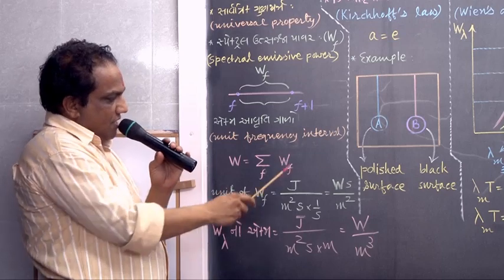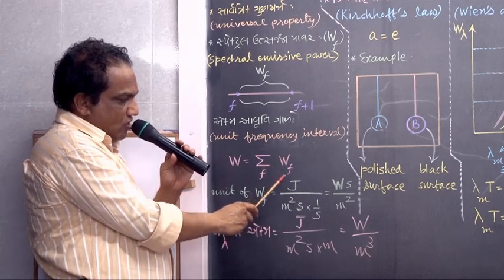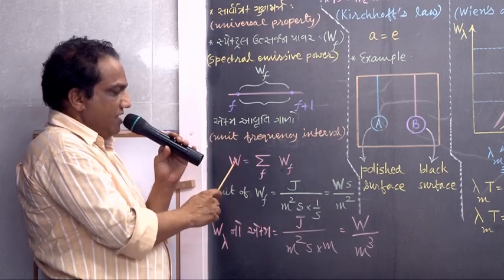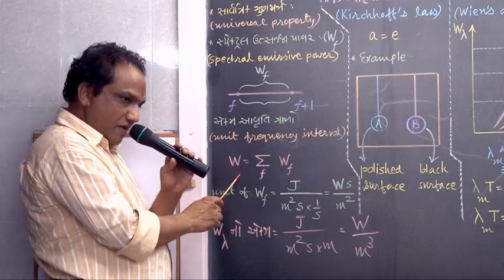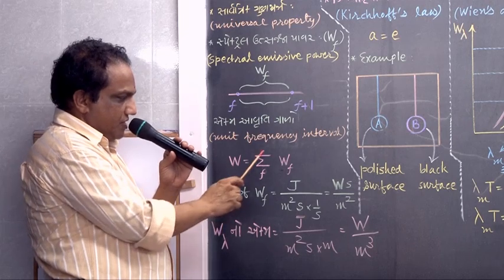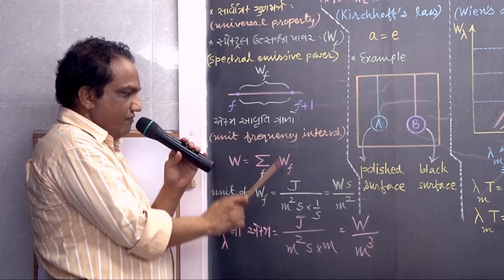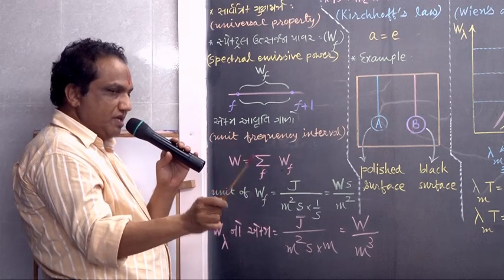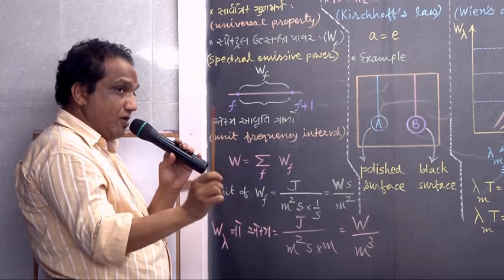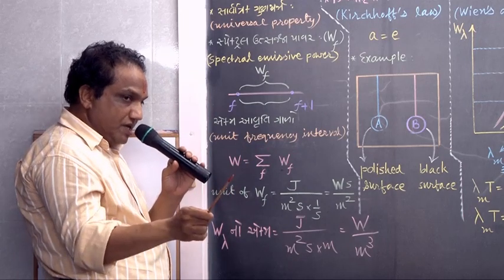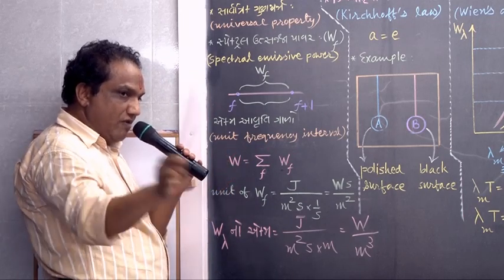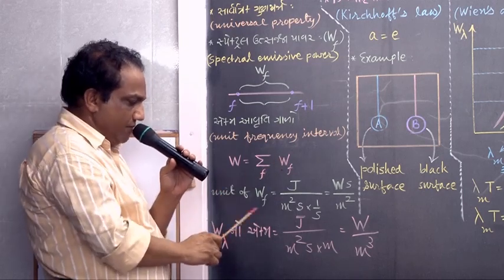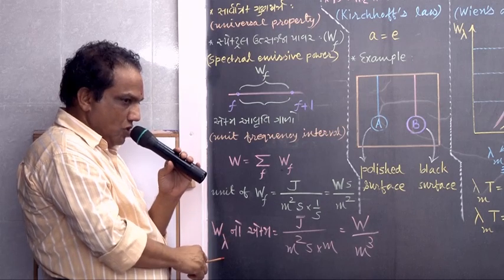If you add all the values of WF over the given interval of frequency, definitely you are going to get total emissive power. So total emissive power is nothing but the summation of values of WF over F. But it is not necessary that we classify radiant energy according to frequency. You may classify according to wavelength. Then instead of WF, you may write W lambda.